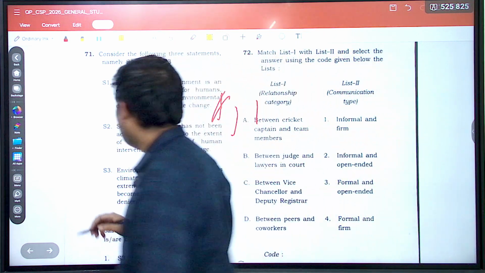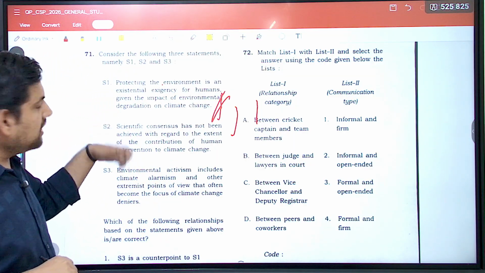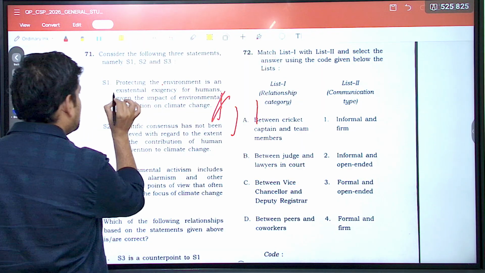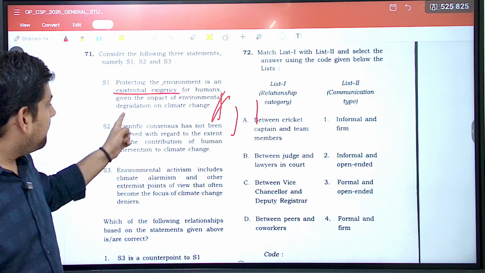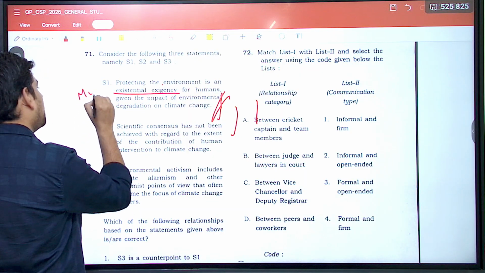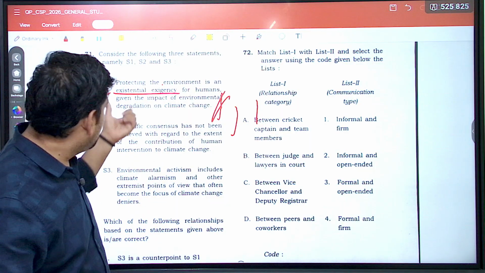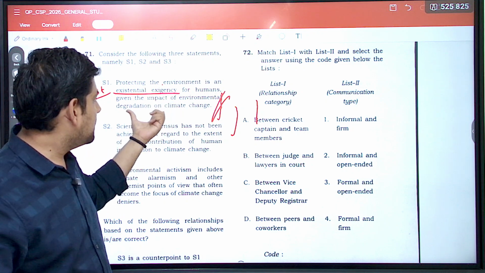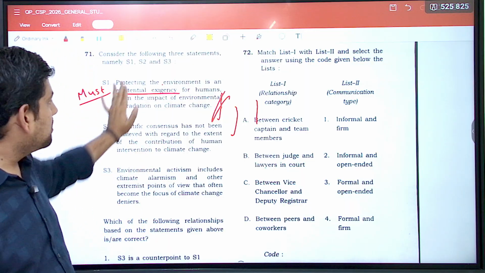Now, let's read them. It says protecting the environment is an existential exigency for humans. Okay, existential exigency. Then, given the impact of environmental degradation on climate change. Correct. So basically, it is saying that it is a must for human beings to protect the environment for our survival, because it is having very widespread impact. Correct. So a must for humans to protect the environment.